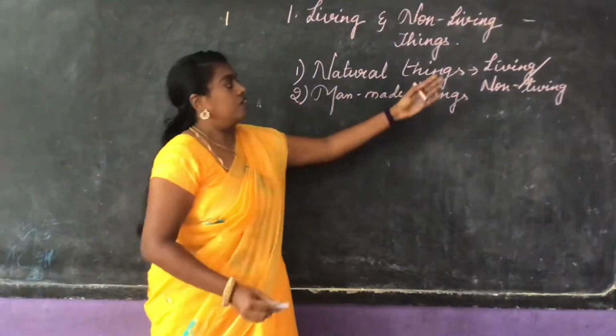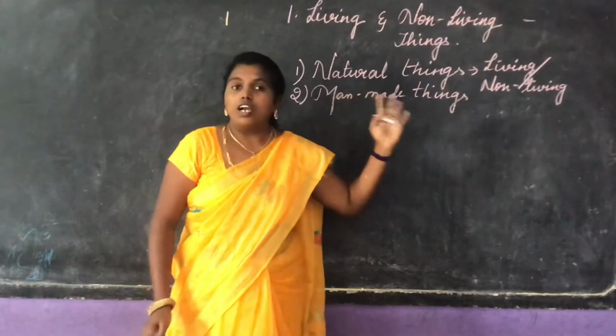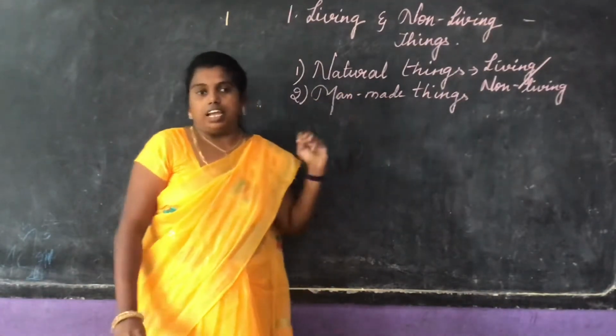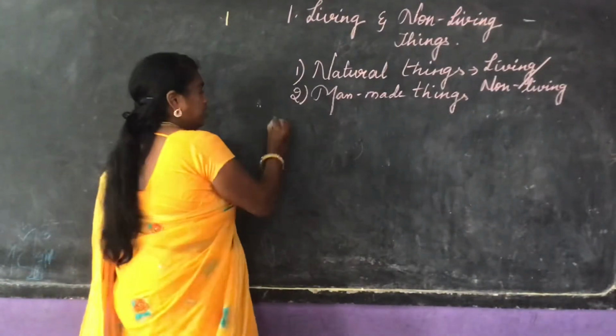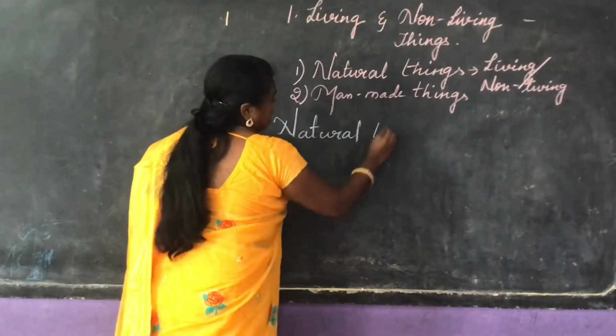So before going to living and non-living things, let me explain about natural things. What do we mean by natural things? The things which occur in nature. Okay, the first definition of our lesson is natural things.